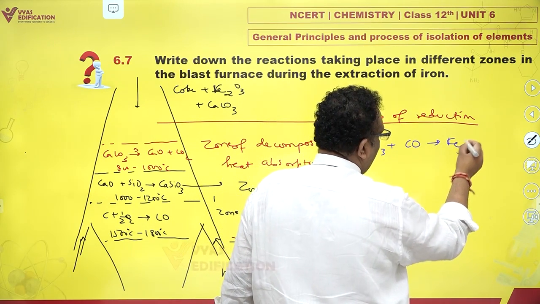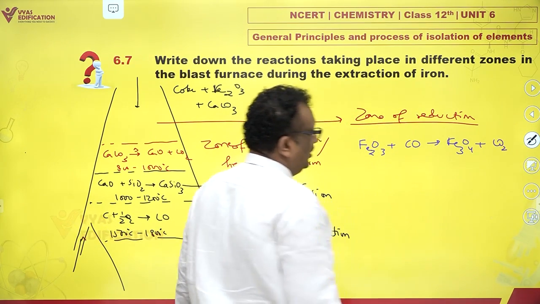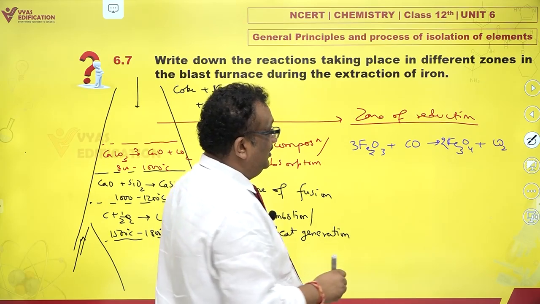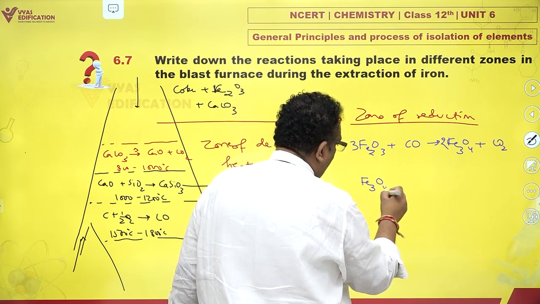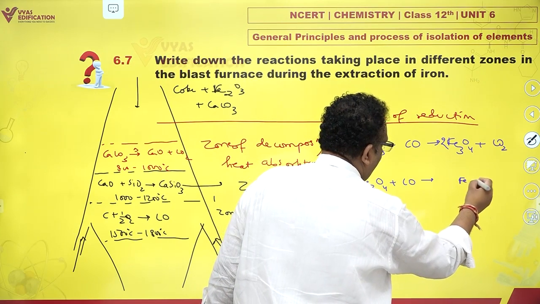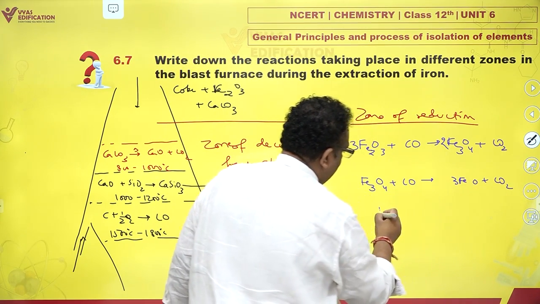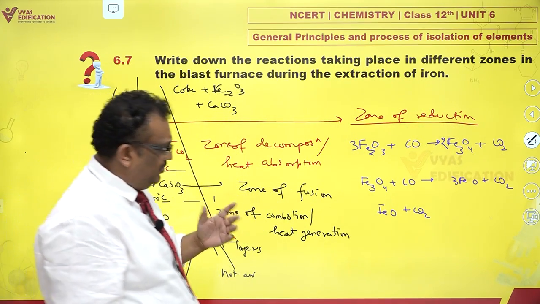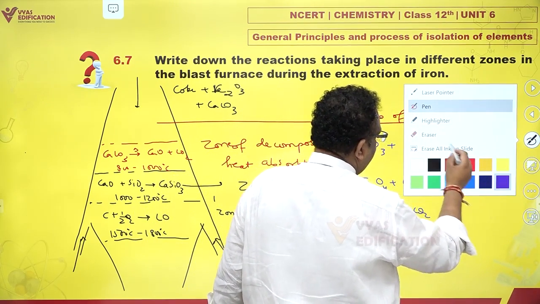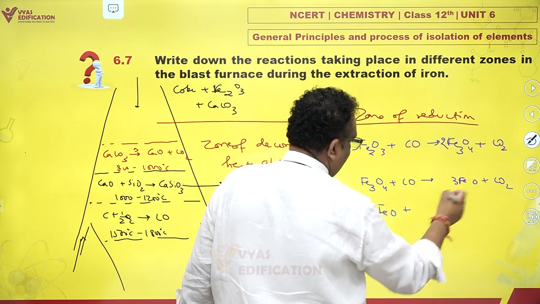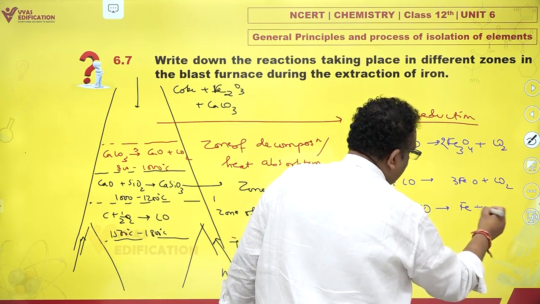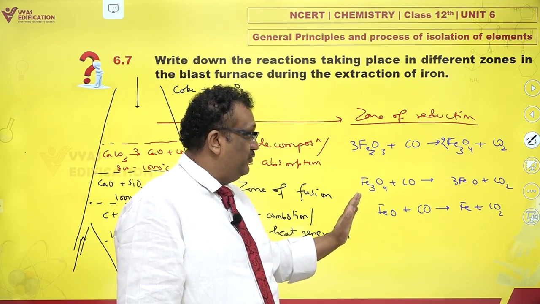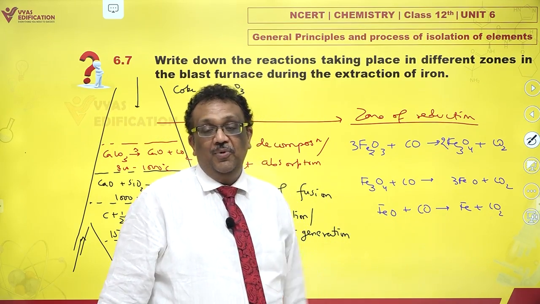So this gets reduced to Fe3O4 and CO2. First you get ferrosoferric oxide like this. Balance this out. Then the spongy iron or Fe3O4 is further reduced to give you FeO. And this FeO, as the material is falling down, in parallel is being converted, and this further gets reduced to iron. Ferric oxide to ferrosoferric oxide, ferrosoferric oxide to ferrous oxide, and ferrous oxide to metallic iron.